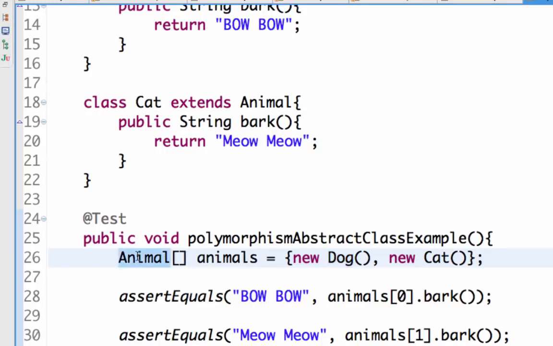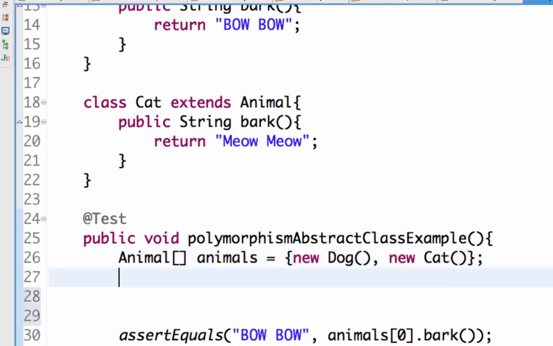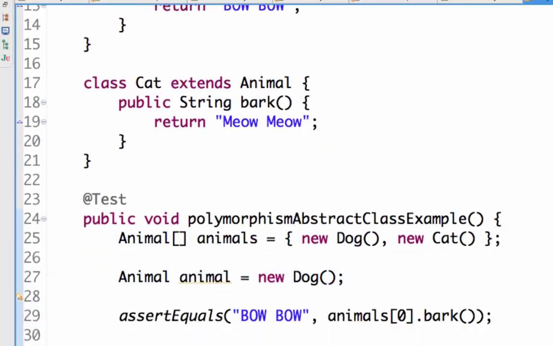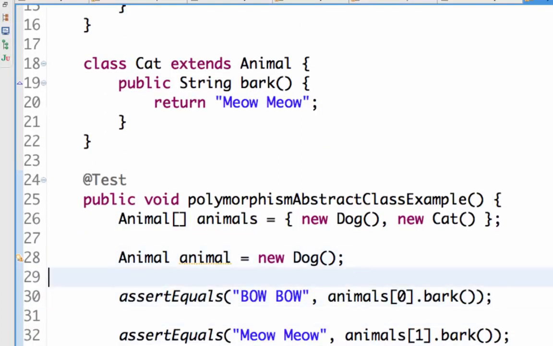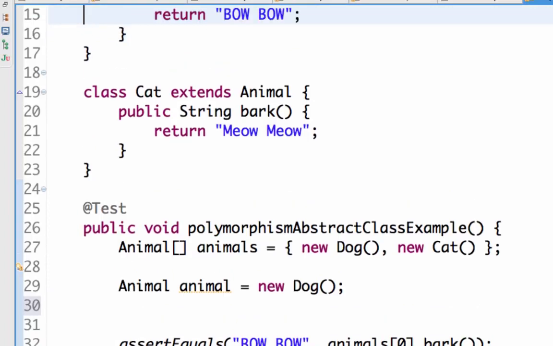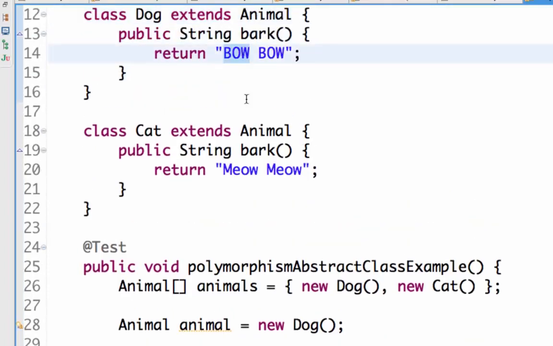To make it even more clear, I can have one reference variable, Animal animal = new Dog. If I do System.out.println(animal.bark), it would call this method, bow bow.